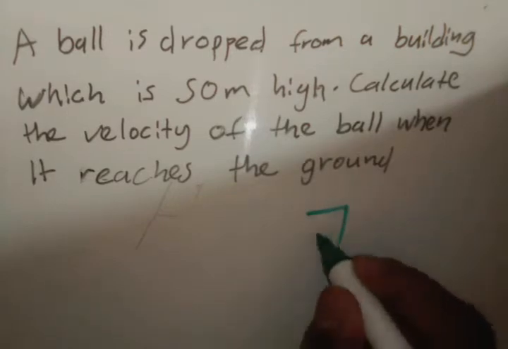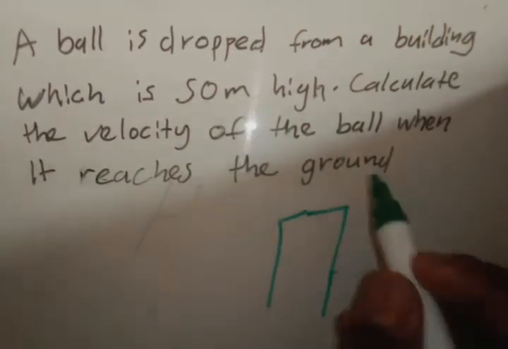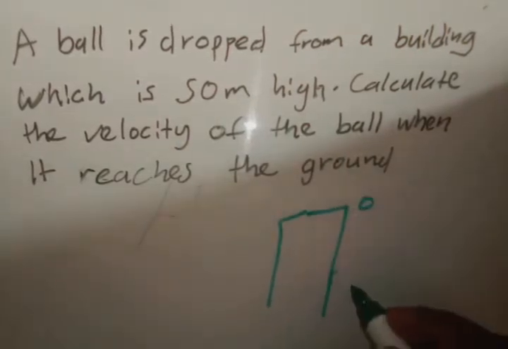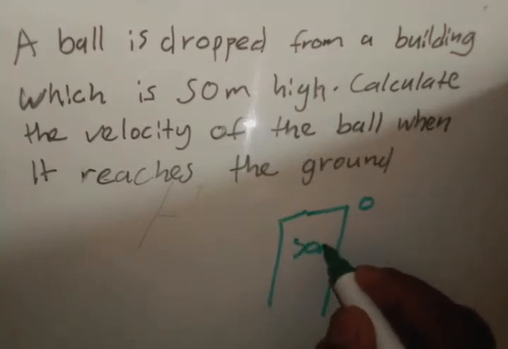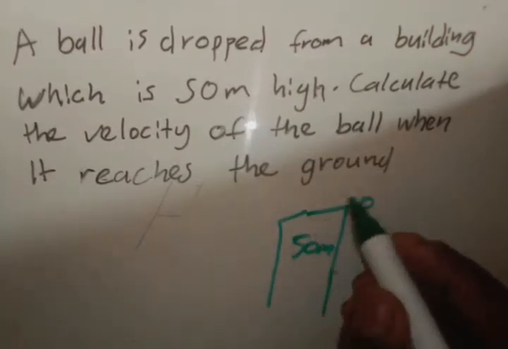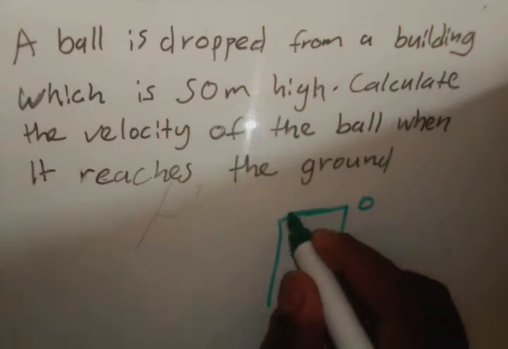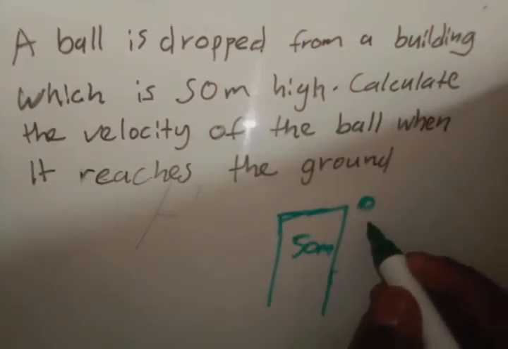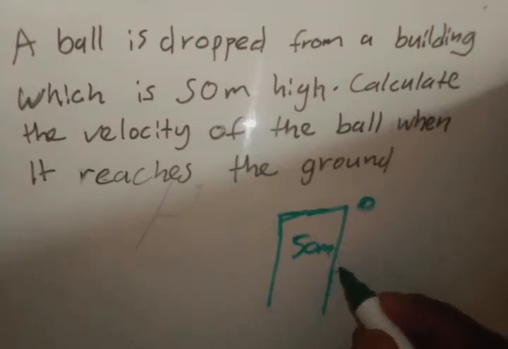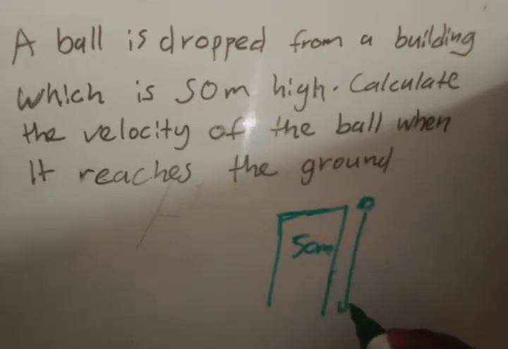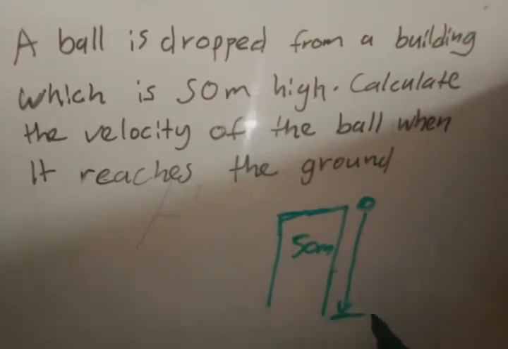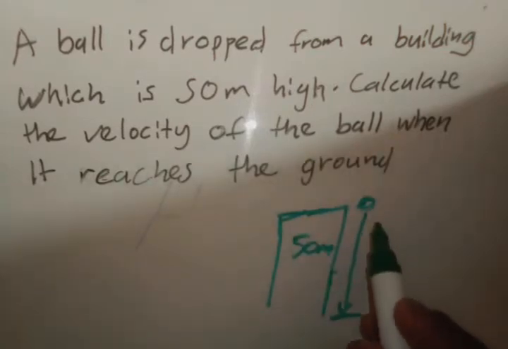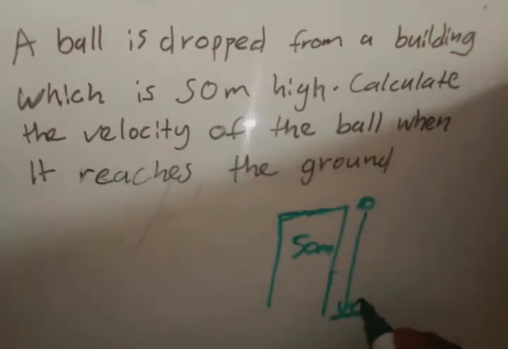So we have a building, right? Now they say the ball is dropped from a certain building which is 50 meters high. I took this kind of example from a textbook. So the ball is dropped from the building, which is 50 meters high, and then it will strike the ground after some time. What they want here is the velocity of the ball with which it will strike the ground.